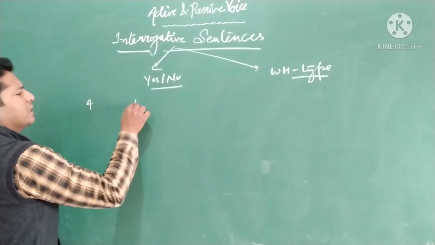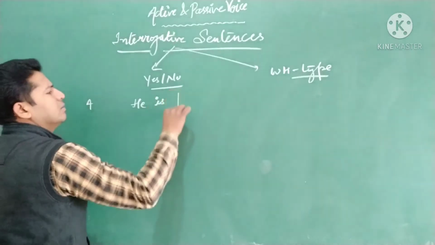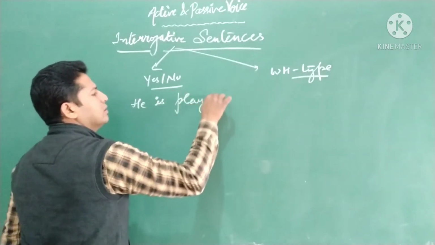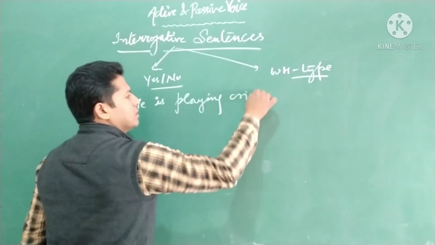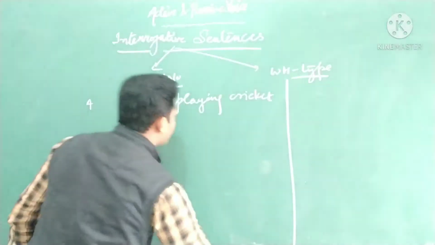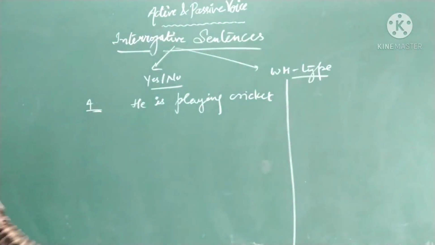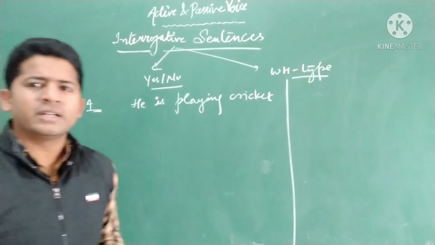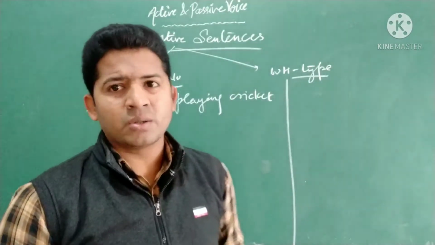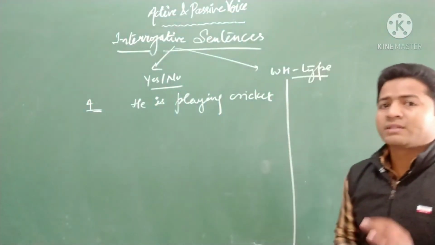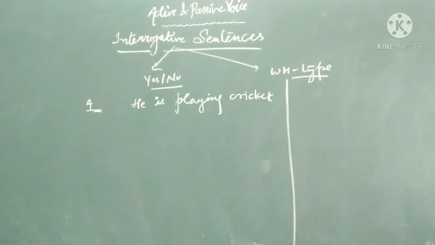When you talk about interrogative sentences, let's take an example of an active sentence. A simple example like: he is playing cricket. This sentence is in active voice, right? Now, if you have to convert this sentence, which is in active voice, into passive, we use the same method we studied earlier. In the last class we studied that when you convert any active sentence to passive, the first step